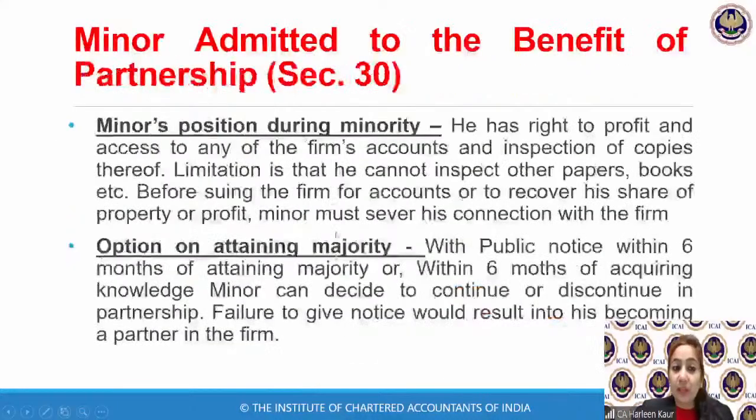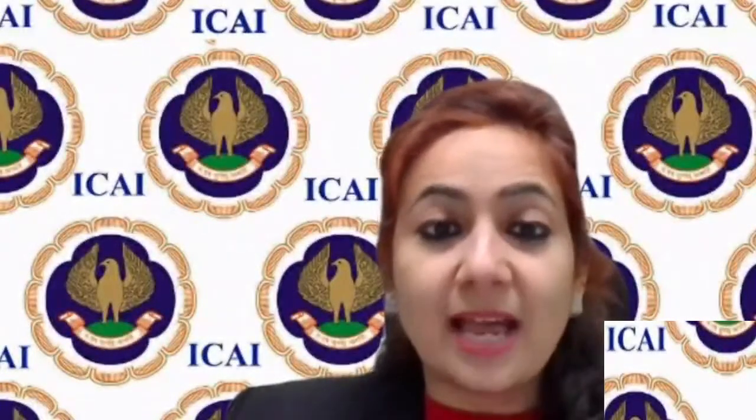But I hope you have written down all these points of the minor's position during minority. So children, we will go step by step. As of now, what we have done is the analysis of section 30 in your study material, the rights and liabilities during the minority we have discussed. Now let us go to the study material and have a brief understanding.